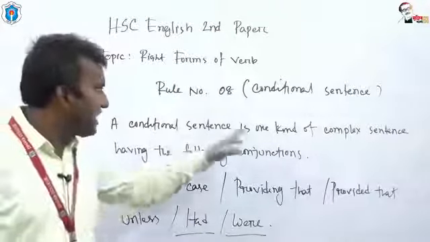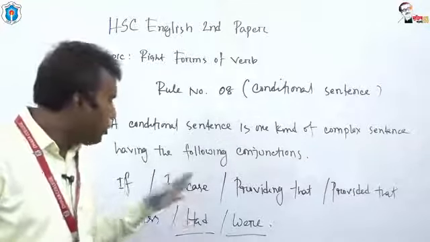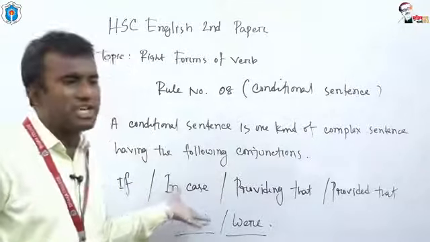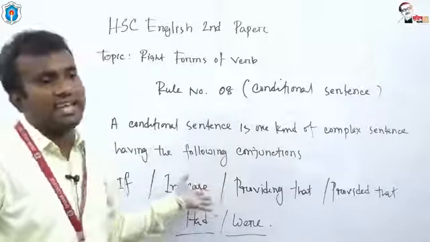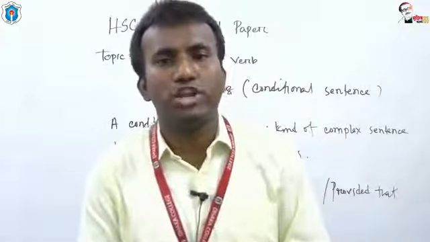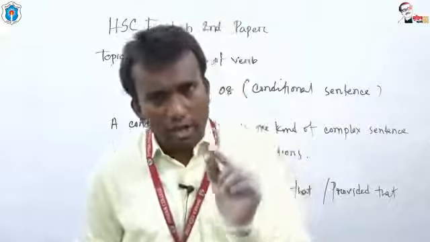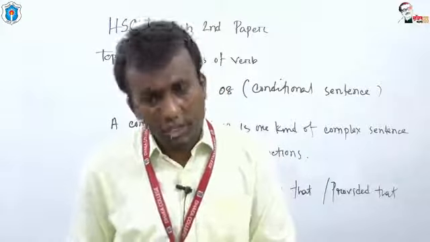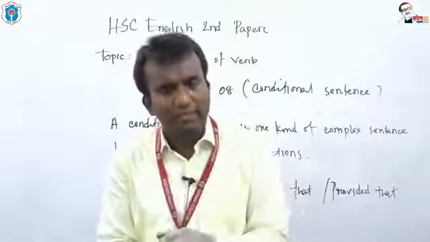So a conditional sentence is one kind of complex sentence having the following conjunctions. So you have to ensure that one of these conjunctions is used in the sentence. Now I'd like to give you some more information about conditional sentences. Dear students, a conditional sentence is one kind of complex sentence having the conjunctions if, in case, providing that, provided that, unless, were, had, okay.